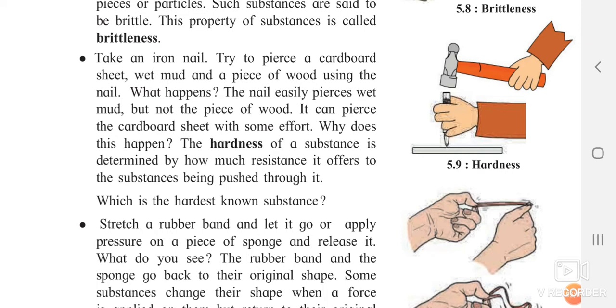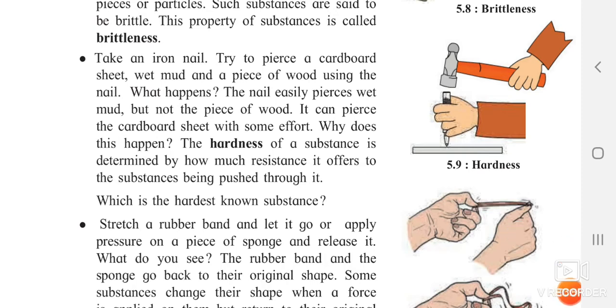Why does this happen? Yes, this happens because of the hardness a substance possesses. Hardness means a property of a substance in which it resists being pushed inside or through another substance. So you can say the stone, the door, the blackboard, the nail, the hammer, they all are hard.